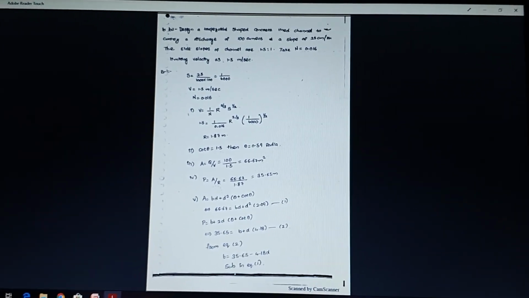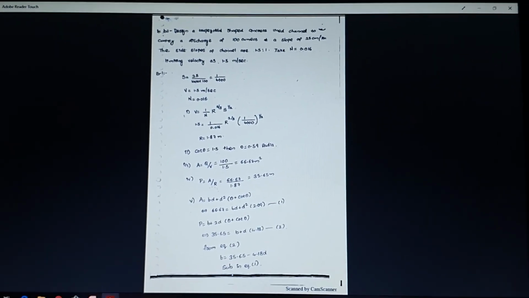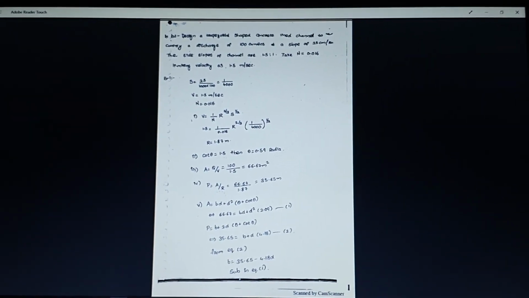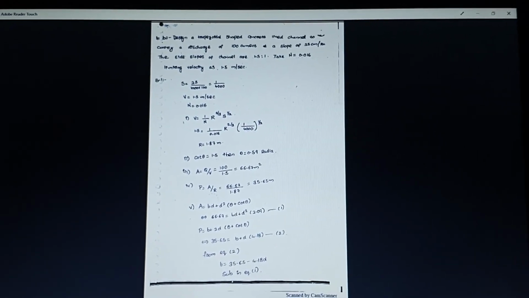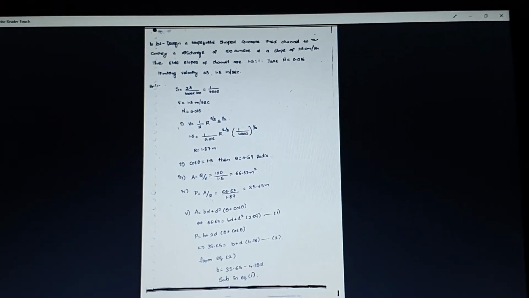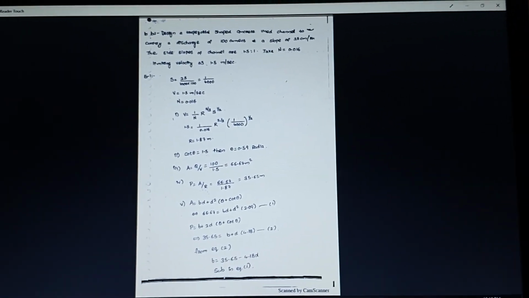Then P = B + 2D (θ + cot θ). P is 35.65, so 35.65 = B + D into 4.18. From equation 2 we get the B value as 35.65 minus 4.18 into D. So I am going to substitute this B value in my equation number 1.